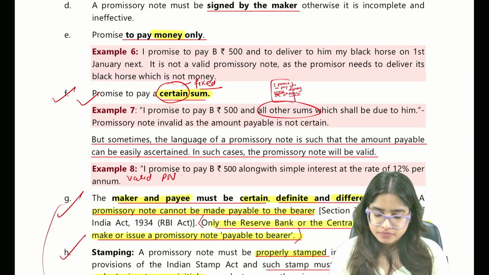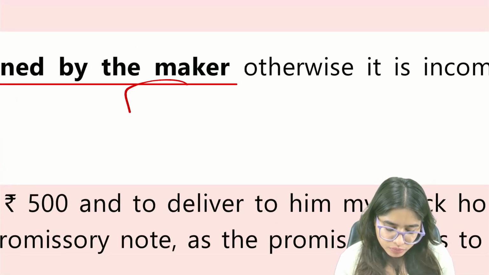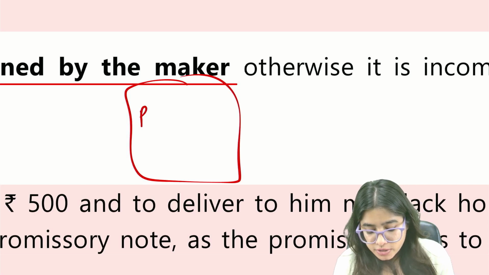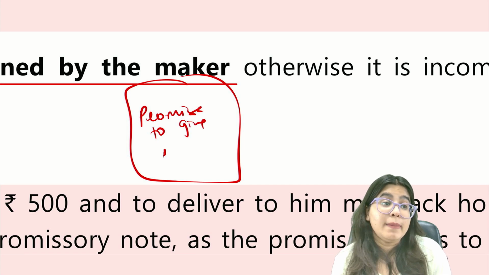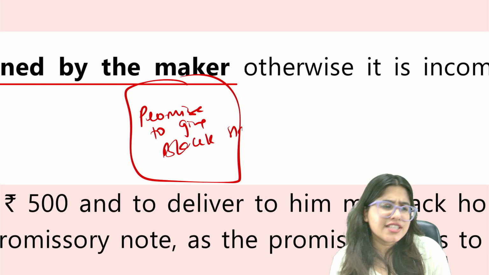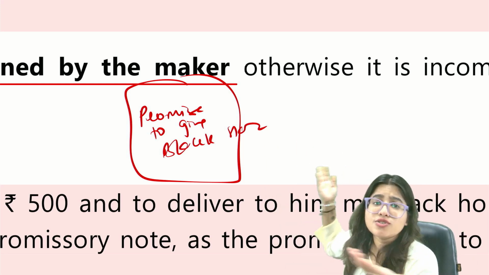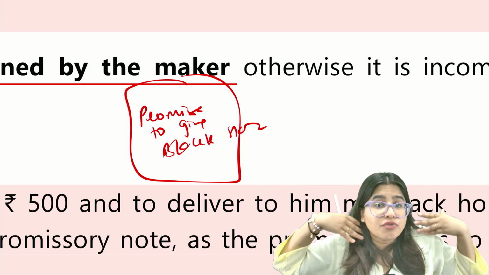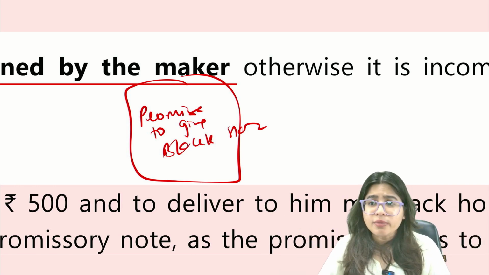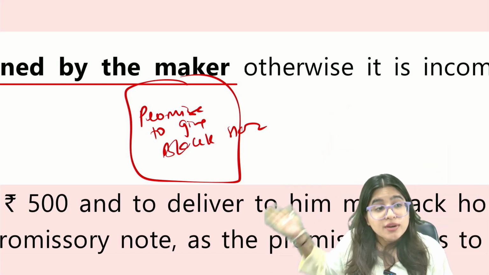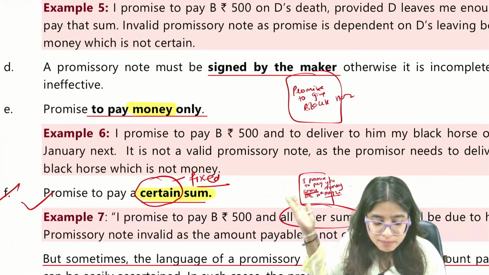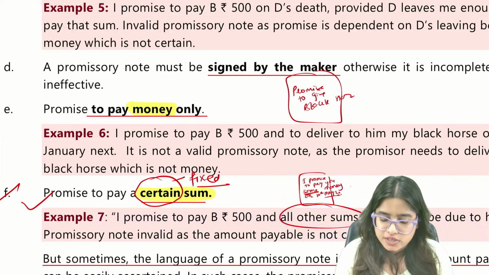If I make a document through which I promise to give you a black horse, is this a promissory note? The answer is no, because I'm promising to give you a black horse. A black horse is not money. We want cash. Promissory note is simply saying it should be regarding money. I hope it is crystal clear.